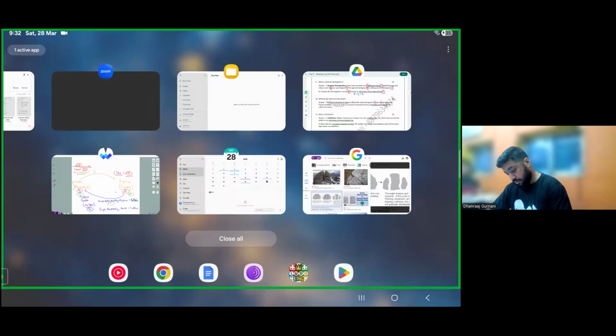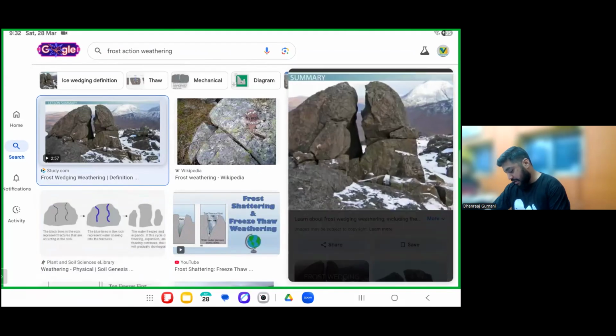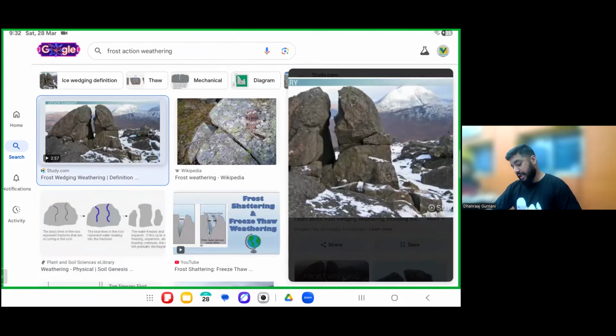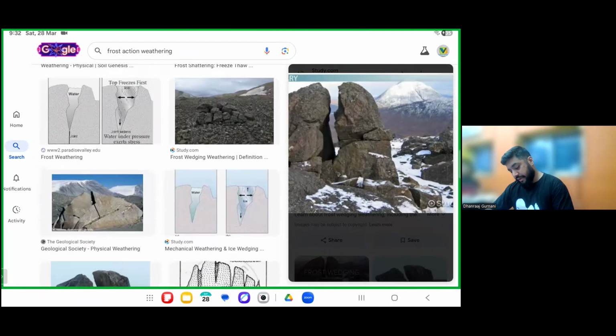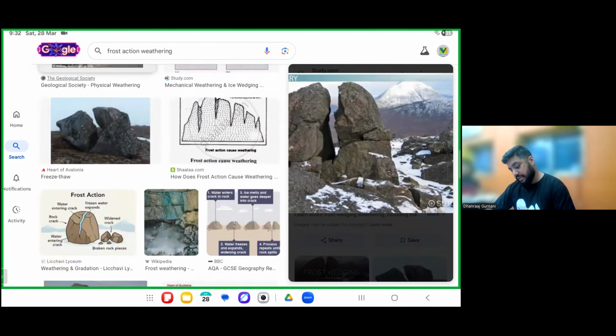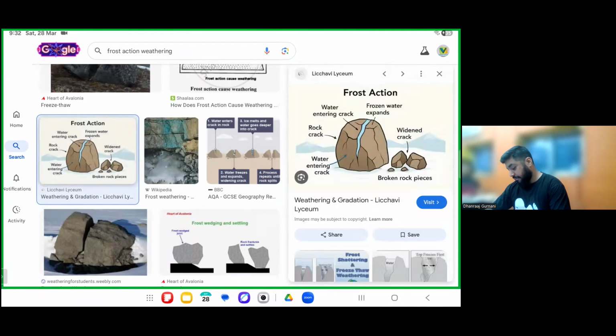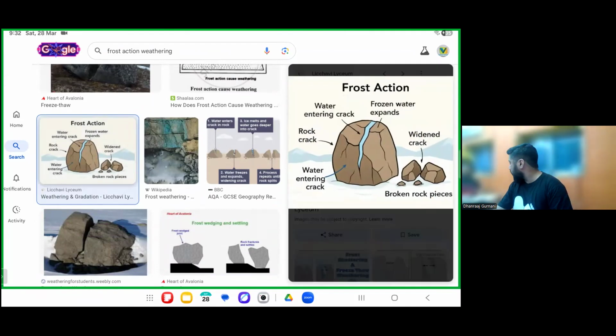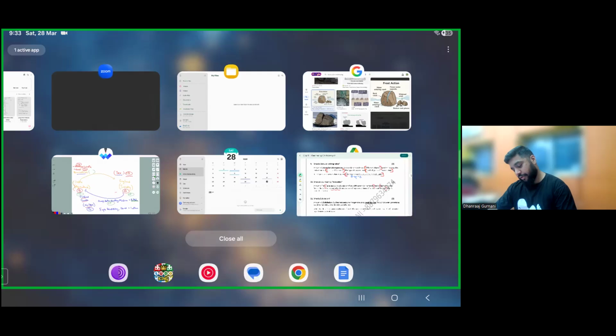Here, any source of water would be around. It can be ice, it can be rivers, it can be rains. So, from a very simple, basic concept, frost action will happen where there is water, right? Water is one factor where frost action does happen. If there is no water, frost action will not happen. Granular disintegration may happen. Block disintegration may happen. Water is a factor which has to be around for frost.